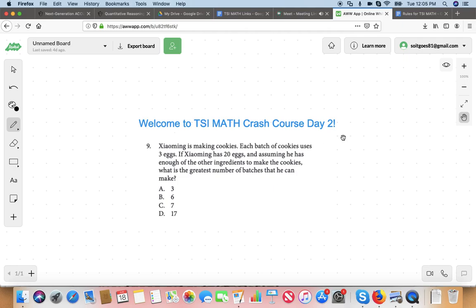he's got 20 eggs, but he needs 3 eggs for each batch of cookies. Okay. If you're going to give me an estimate right now, don't even worry about the answer choices. Just talk about pure logic here. How many batches do you think he can make? 6. 6 sounds pretty good. How many eggs is he going to need for 6 batches of cookies? How many eggs?